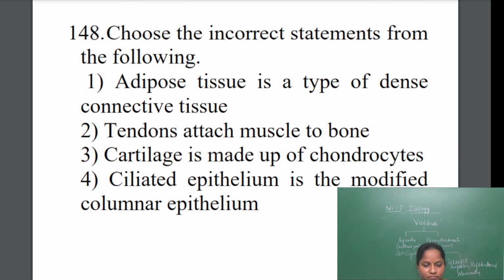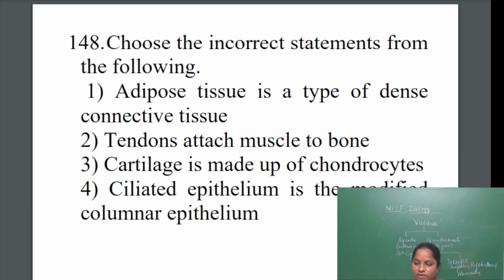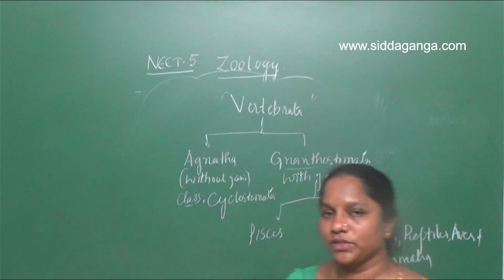Next question. The question is: choose the incorrect statements from the following. So they are asking you to choose the incorrect statements. The statement is: adipose tissue is a type of dense connective tissue. The statement itself is wrong.